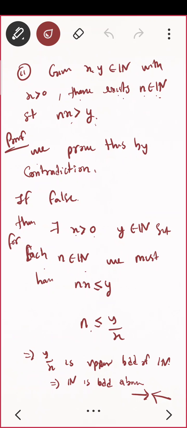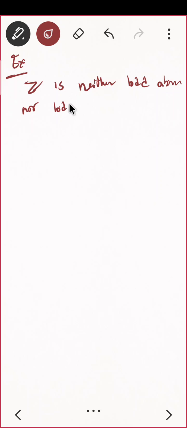Let me just prove a beautiful theorem that most of you must be aware of. Before that, can you quickly prove that the set of integers is neither bounded above nor bounded below? This is an exercise for you. That is, prove Z is neither bounded above nor bounded below. Can you prove that? Same logic as we used for the natural number proof, and you can use that thing.